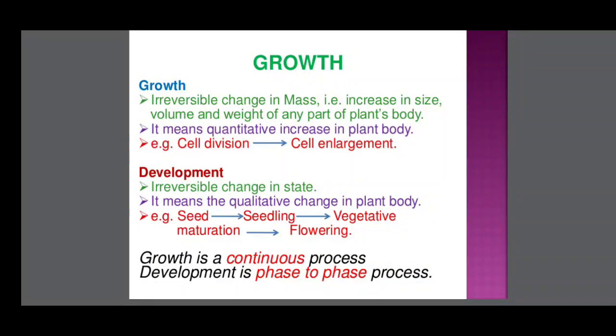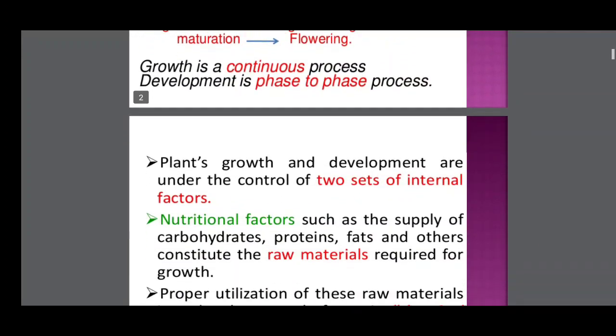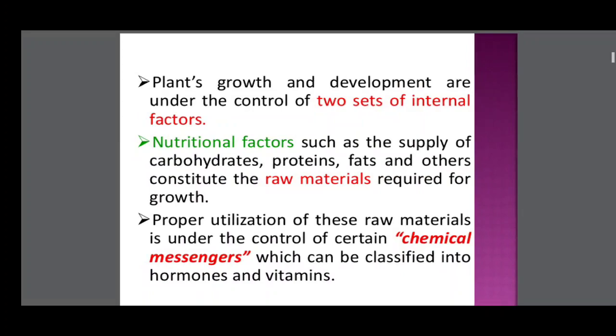Qualitative means the plant going to flowering and seed: seed, seedling, vegetative, maturation, flowering, seed. This is development. Only physical change, the plant growing in height, that is growth. Growth is a continuous process. Development is a step-by-step process. Plant growth and development are under the control of two sets of internal factors: one is the nutritional factors, the second is the chemical messengers.